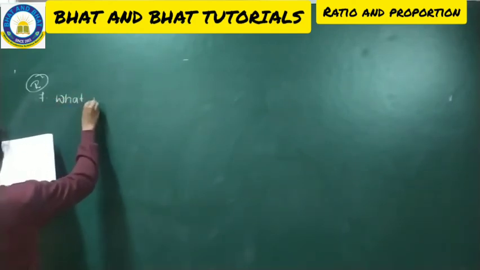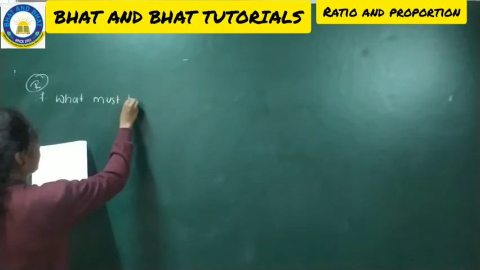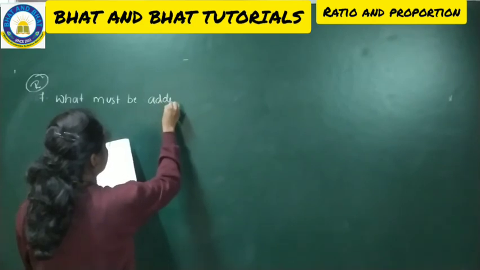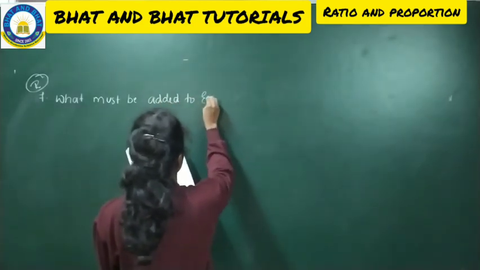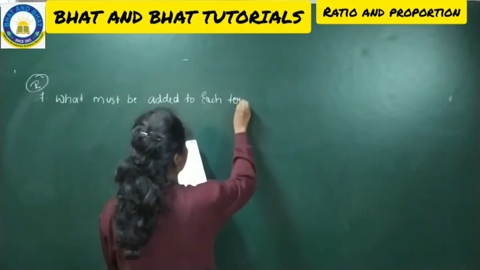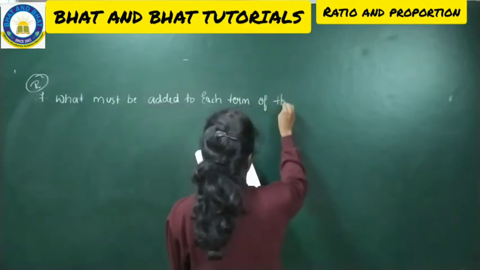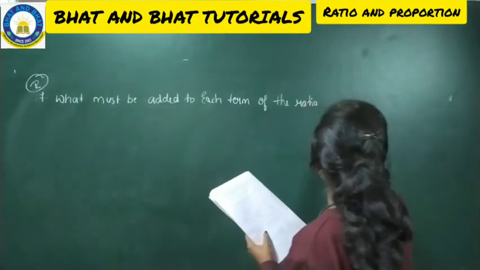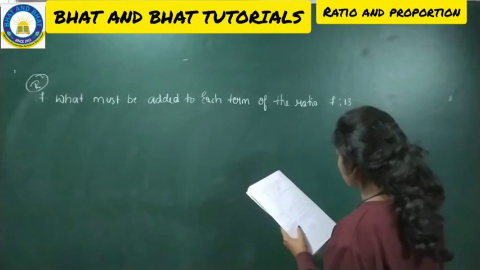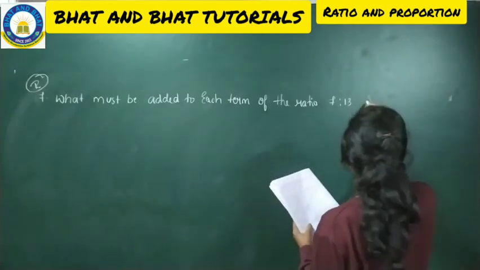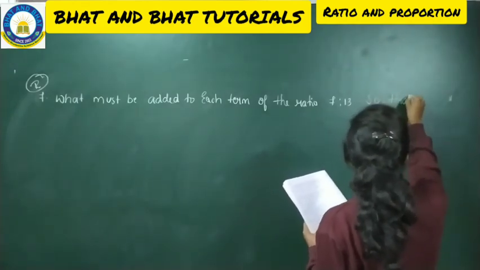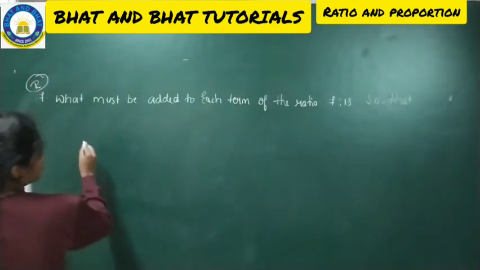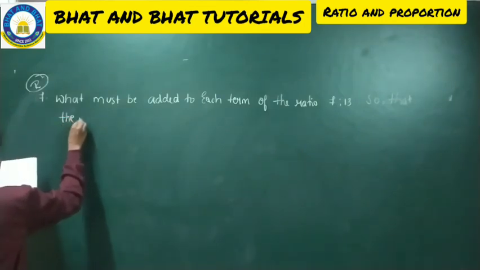You can make a note: what must be added to each term of the ratio 7:13 so that the ratio becomes 2:3?